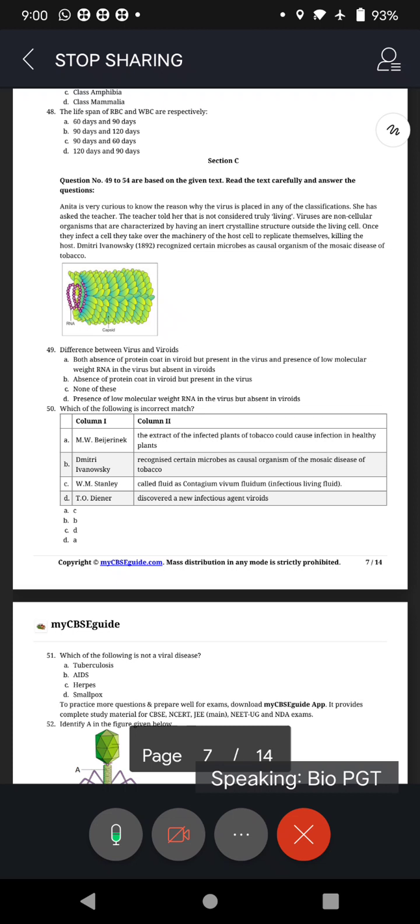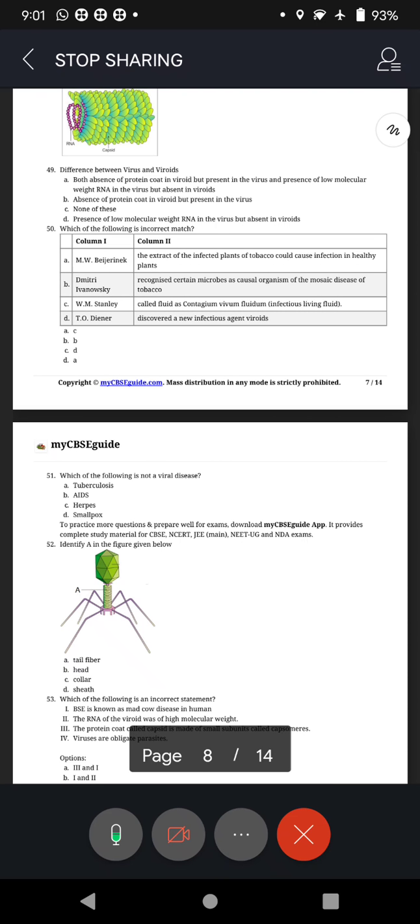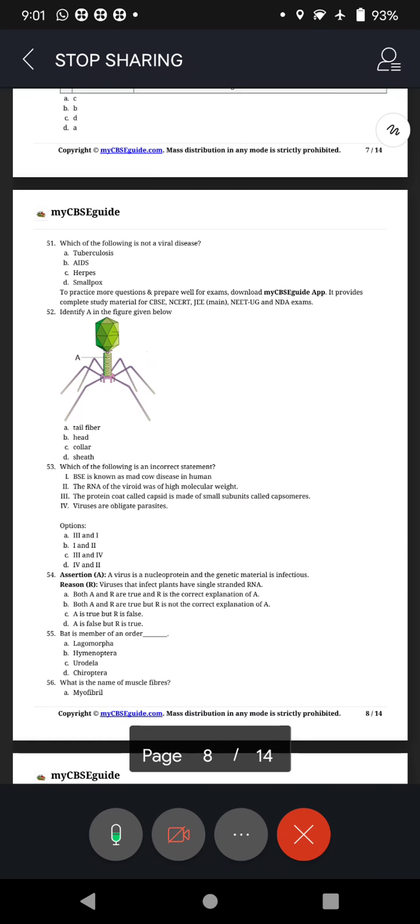Question number 51, A, tuberculosis. Tuberculosis is not a viral disease because it is bacterial. Question number 52, diagram based. Of course, all of you must have guessed. Sheath. Answer D, sheath. Question number 53, B, 1 and 2. Incorrect statement. 1 and 2.